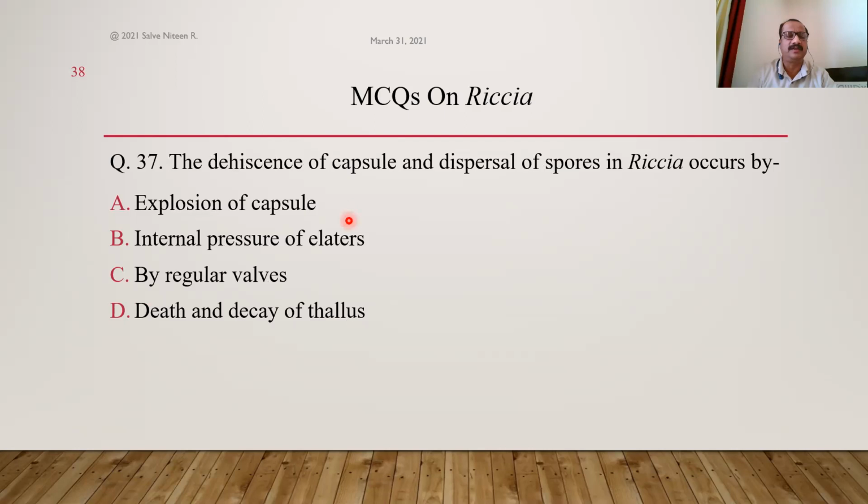Regular or irregular method, like capsule explosion, pressure of elaters, regular walls, or death and decay of thallus. So in case of Riccia thallus, there is no specialized method for dispersal of spores. It is very irregular, and usually it takes place after the disintegration of the capsule wall and after the death and decay of the entire thallus, so that all the spores are released outside. So here answer is option D. That is the correct answer.